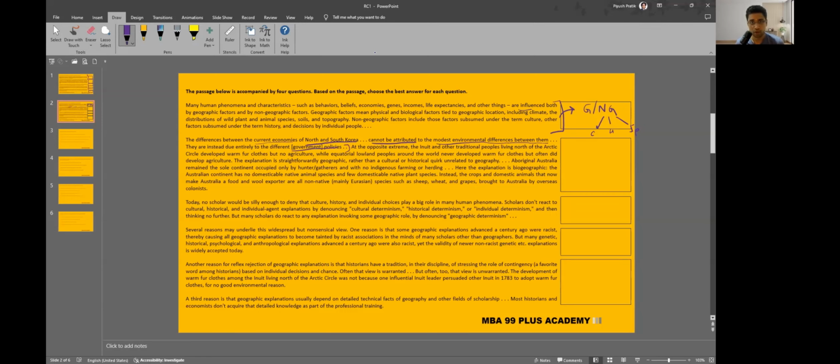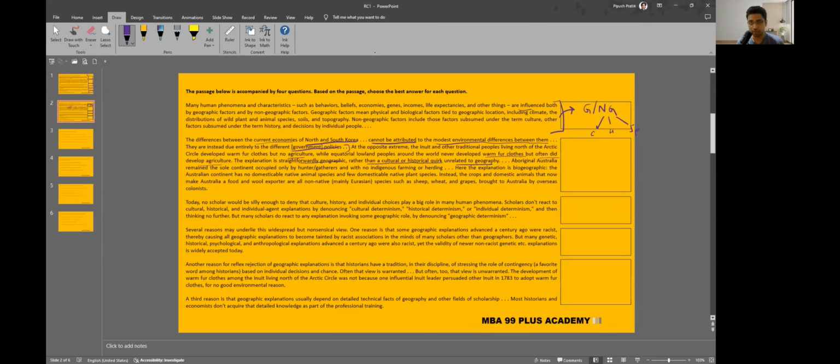At the opposite extreme, the Inuit and other traditional people living north of the Arctic Circle developed warm fur clothes but no agriculture, while equatorial lowland people around the world never developed warm fur clothes but often did develop agriculture. The explanation is straightforwardly geographic rather than cultural or historical quirk unrelated to geography.